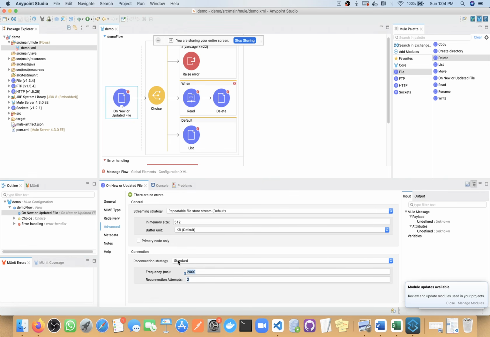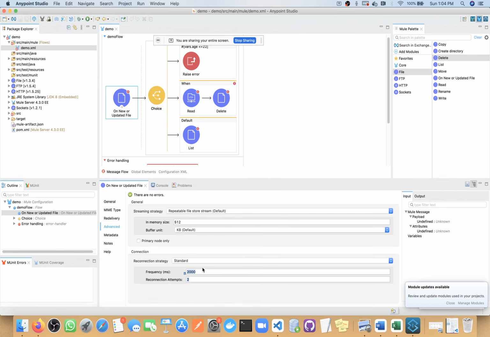Second, forever, it will keep retrying. That one is again not recommended. Third we have standard. Yes, this one is recommended. You need to configure how many attempts you want to try at maximum, and what the interval between retries will be. There should be some interval.